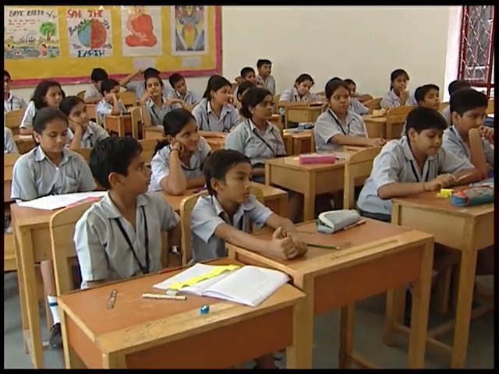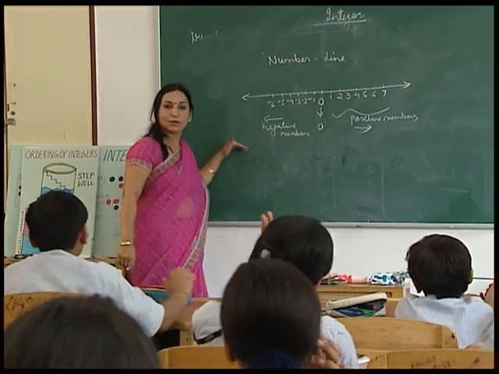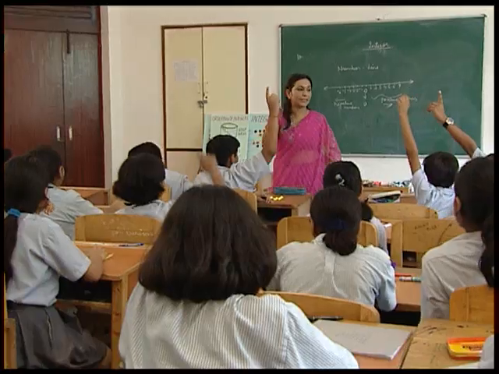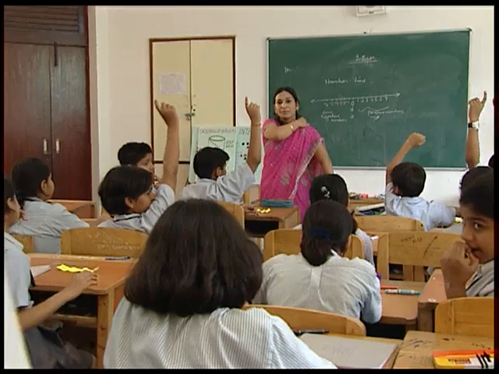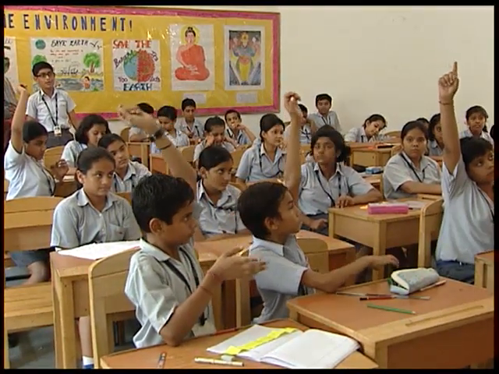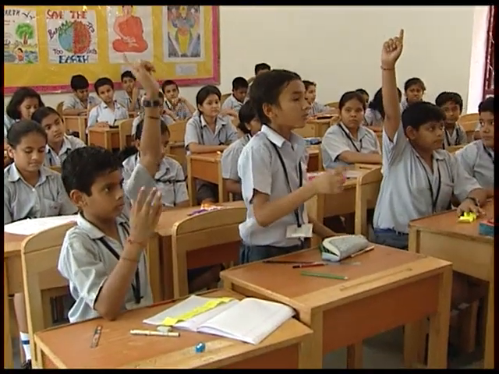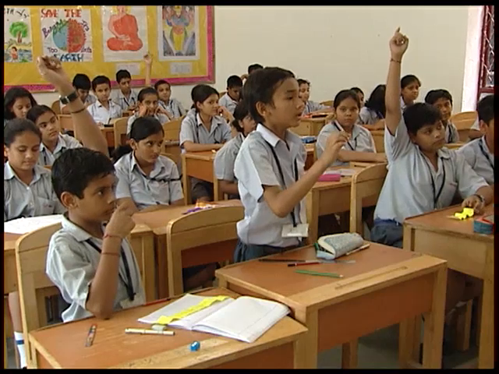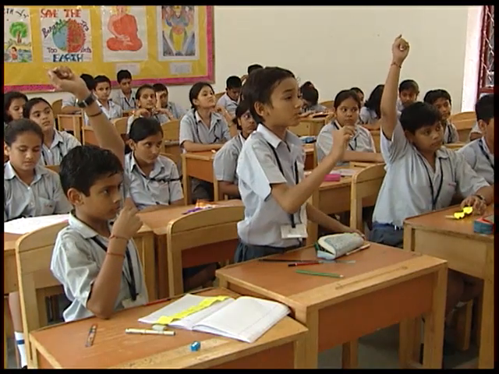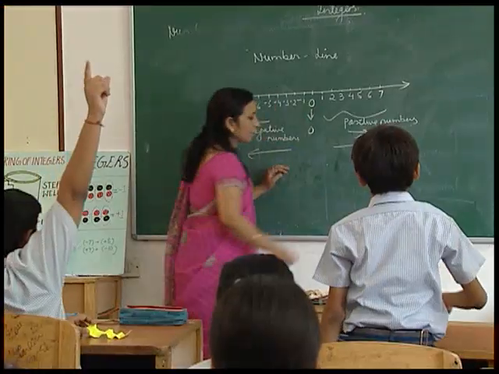Alright, now when we move towards the left, what happens? Ma'am, if we move left to the 0, the number decreases, like -1 is bigger than -2 and -3. Yes, very good, Bharat. Ma'am, when we move towards the left, -2 is smaller than -1.